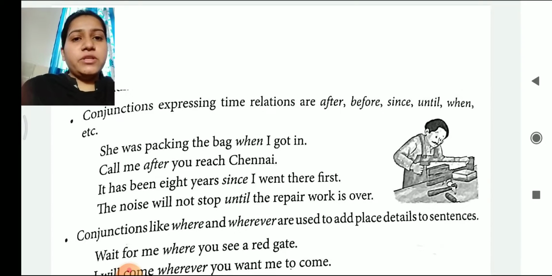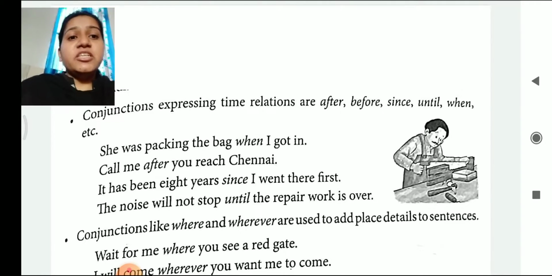Usefulness of conjunctions, point number 4. Conjunctions expressing time relations are after, before, since, when, until, etc. So when in a sentence we need to express the time relations, we will use these types of conjunctions. Let's see the example. She was packing the bag when I got in. At the time when she was packing the bag, the particular person got inside. So here, in order to express the time, we used when as a conjunction.